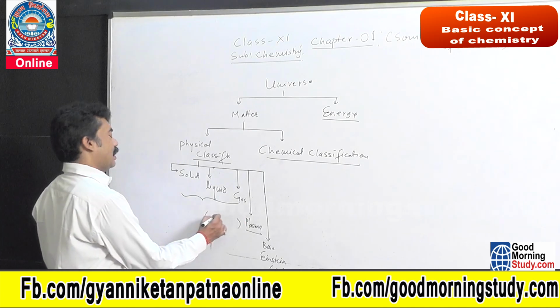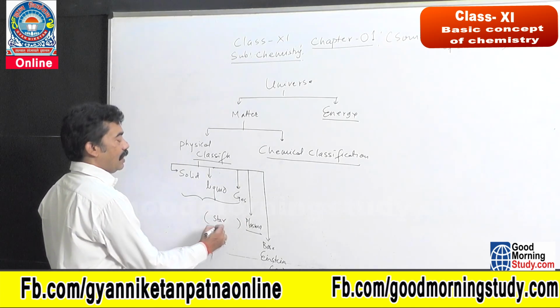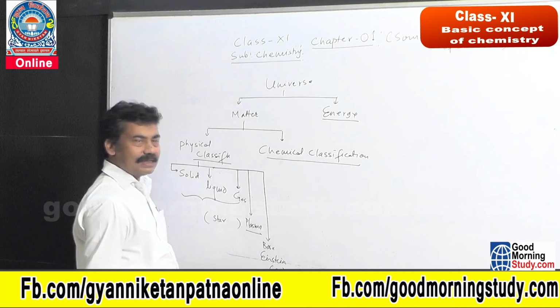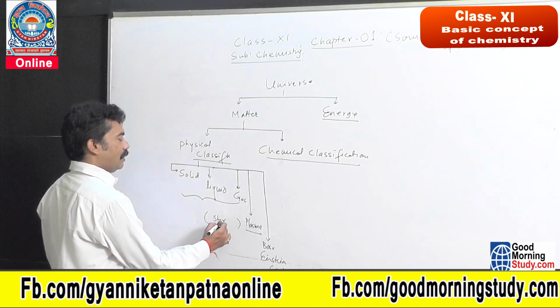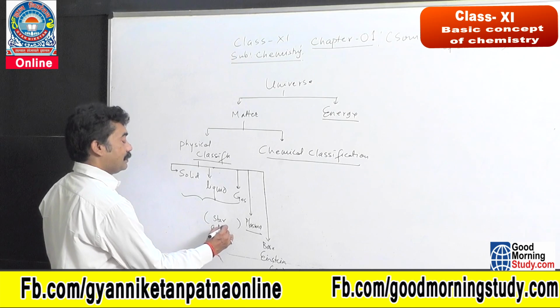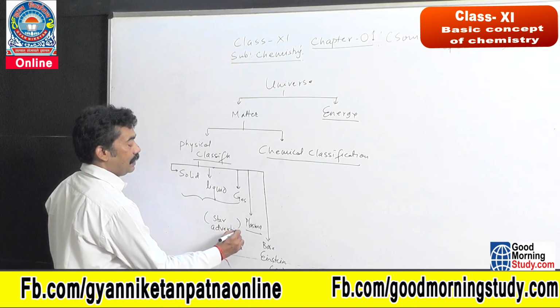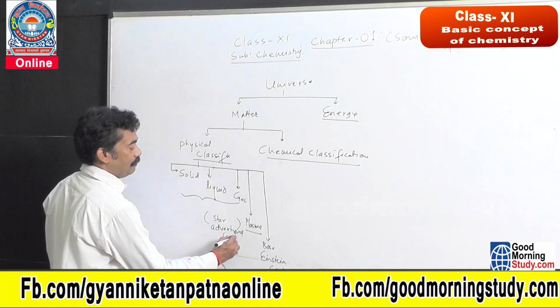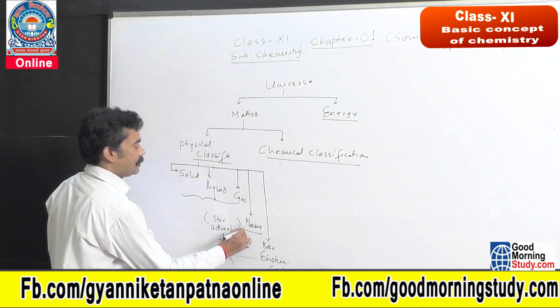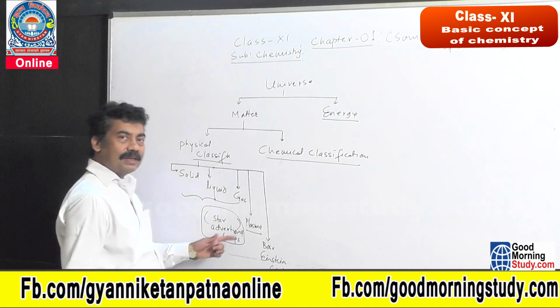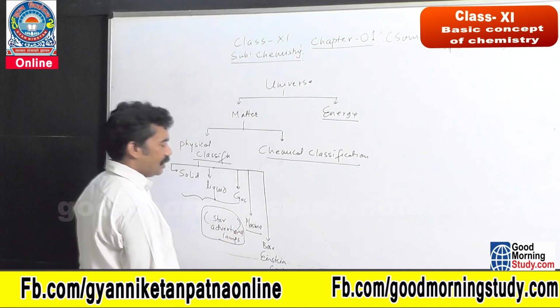That means a star, and even in advertising lamps you will find the plasma state. In lightning also there is the observance of plasma state.